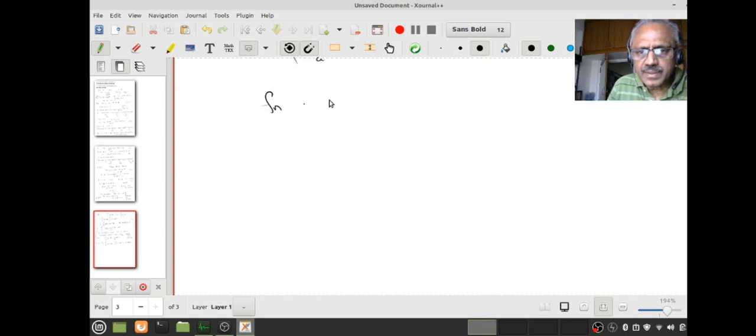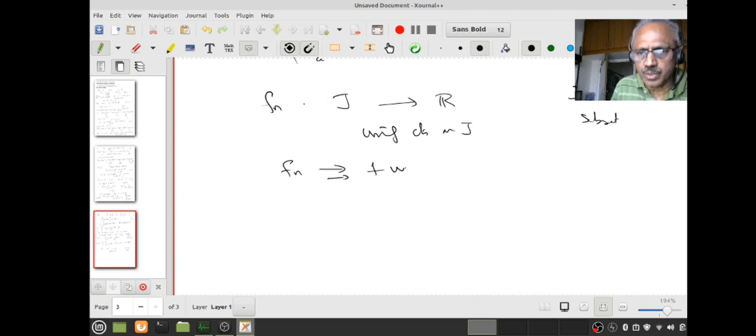Suppose my fn, again J is a subset of R, not necessarily an interval, and let's assume they are uniformly continuous on J, and assume fn converges to f uniformly. What is the question you can ask? Remember, if they are uniformly continuous, they are also continuous, and since fn converges to f uniformly, I know f is continuous, but the fn's are uniformly continuous.